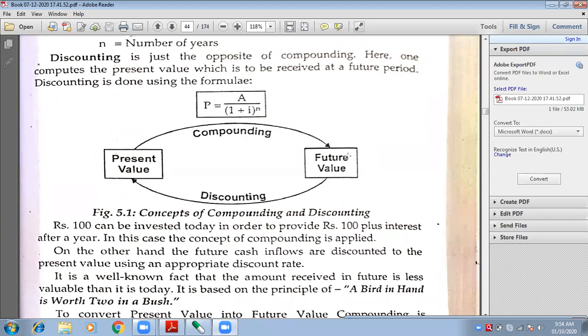But after 5 years, when I will be capable to buy the car is after 5 years. Okay, you thought about yourself and you thought that I will be capable of buying a car after 5 years. Not now, but after 5 years.